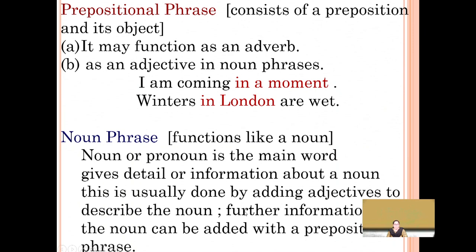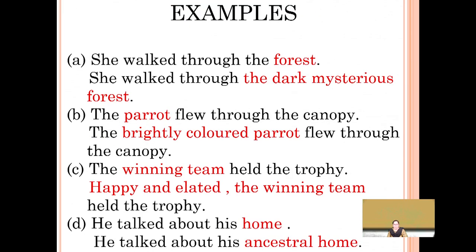Now the noun phrases will usually function like a noun. The noun or the pronoun is the main word, and detailed information about the noun is usually given by adding adjectives to it, and further information can be added with a prepositional phrase. Have a look at these examples. She walked through the forest.